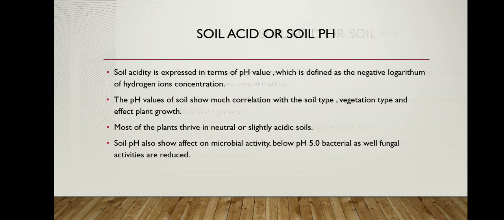Most of the plants thrive well in neutral or slightly acidic soils. And slightly acidic soils favor the growth of forest.